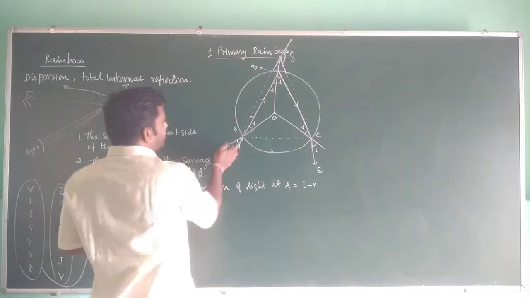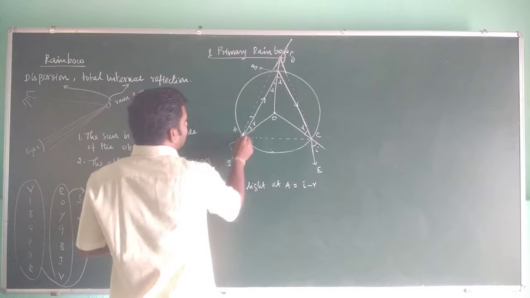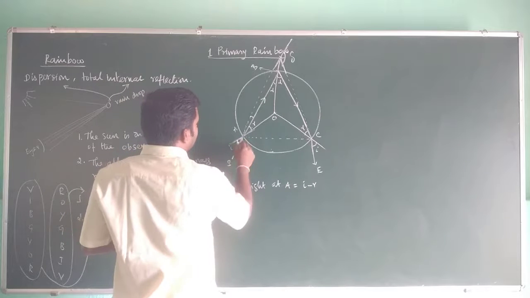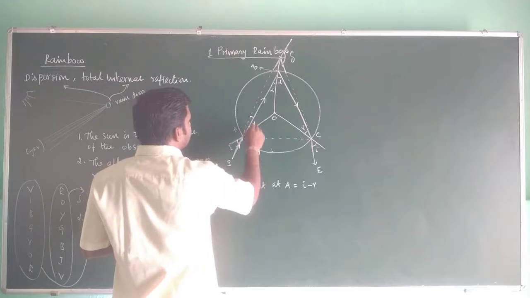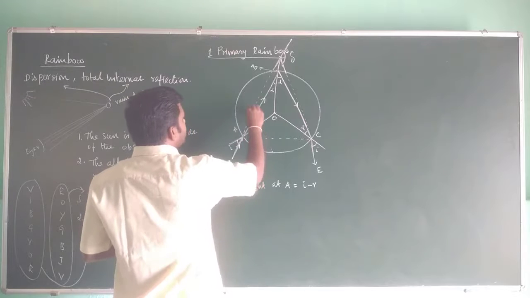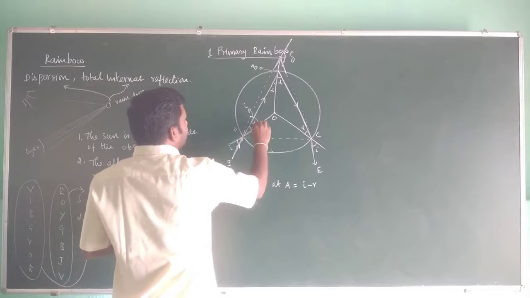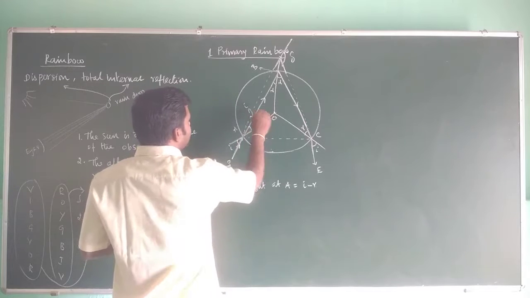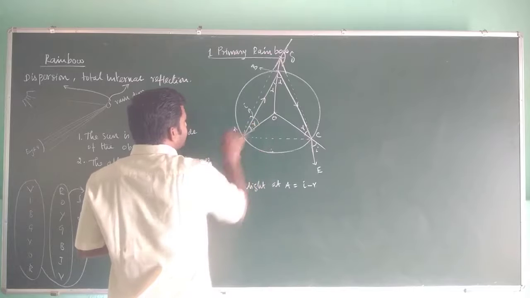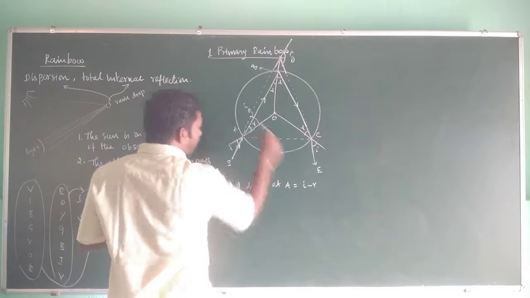So it might have traveled in this direction, and this is the normal. If this is i, then this entire thing would also be i. But as it is refracted, it bends forward. So this angle is the deviation, which is nothing but i minus r.